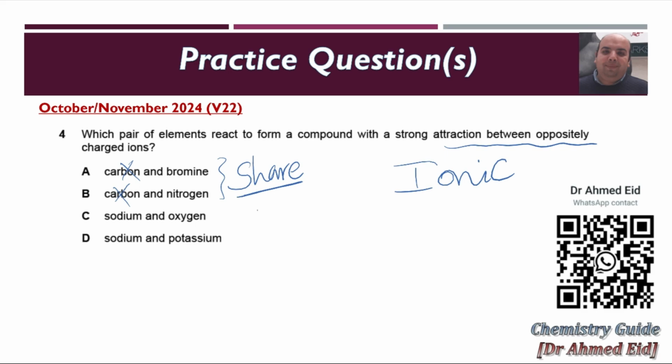Sodium and oxygen: sodium is positive, oxygen is negative. So this one is the correct one. Sodium and potassium: sodium forms a positive ion, and potassium also forms a positive ion. They cannot form a bond with each other. This means the correct answer is sodium and oxygen.